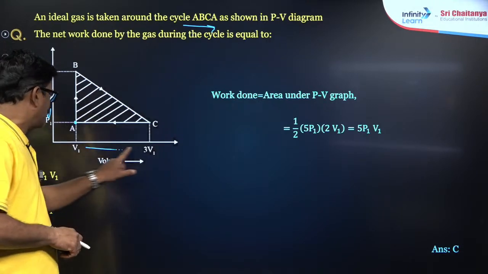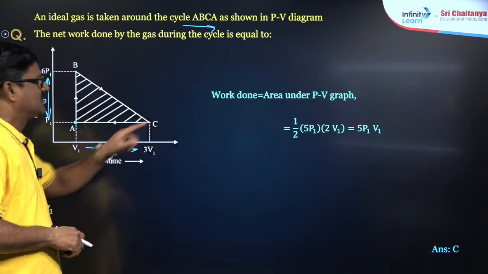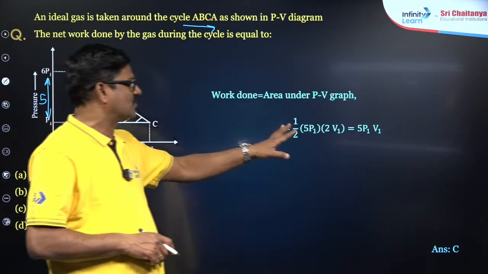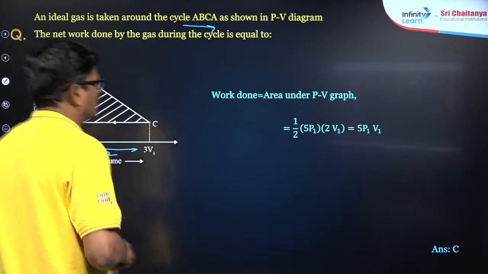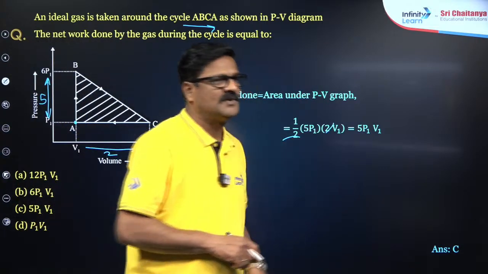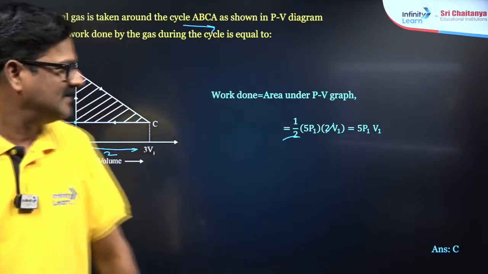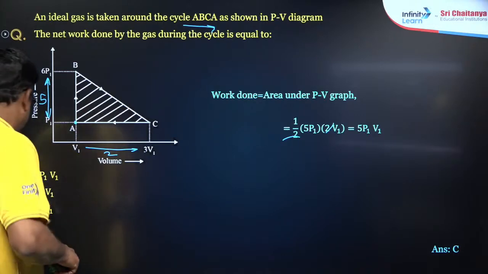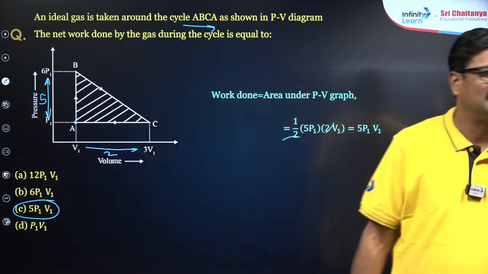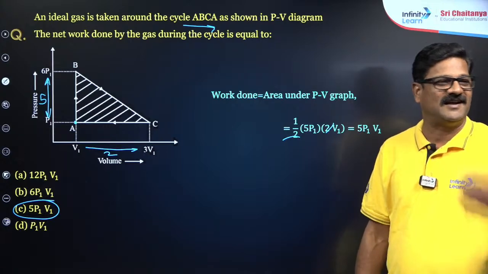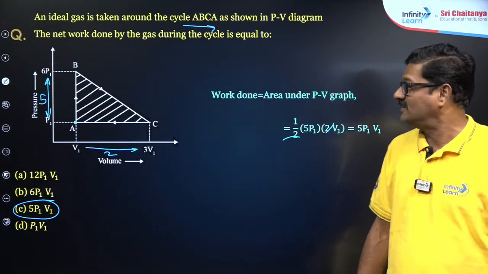So 5 P1 V1, with the 2 and 2 cancelled, right? So my answer is going to be yes, of course. Perfect. Clear, Hemant? Correct. Your formula is also correct, Hemant.